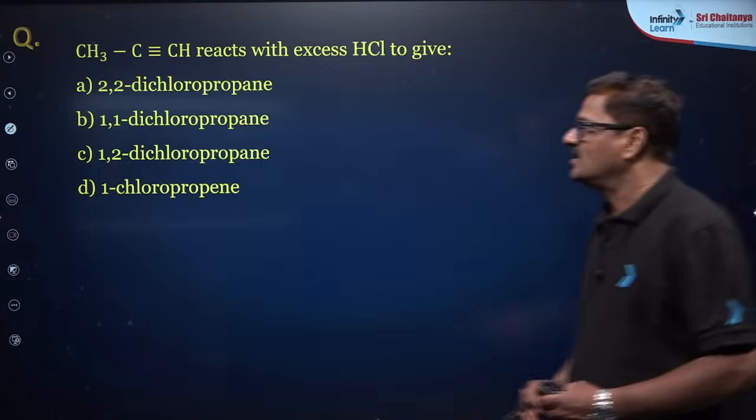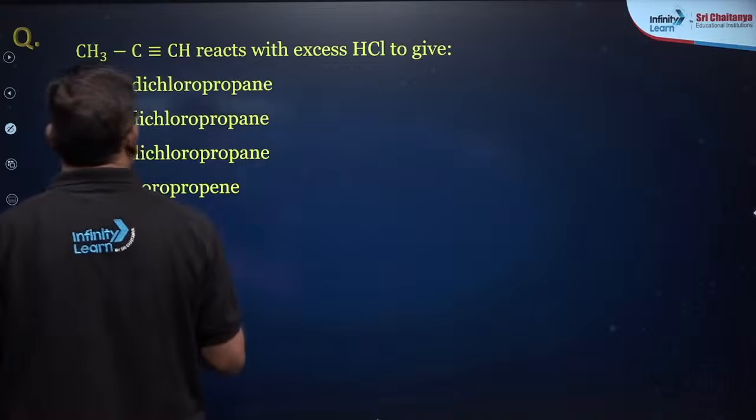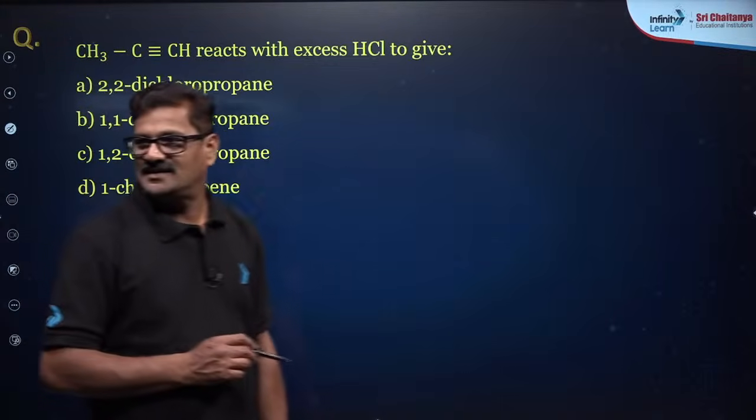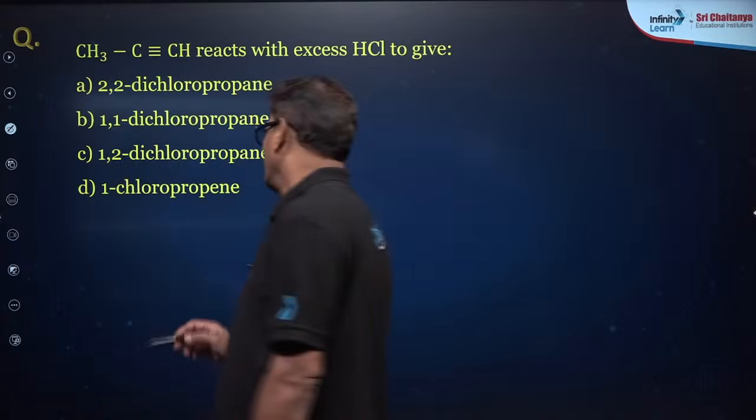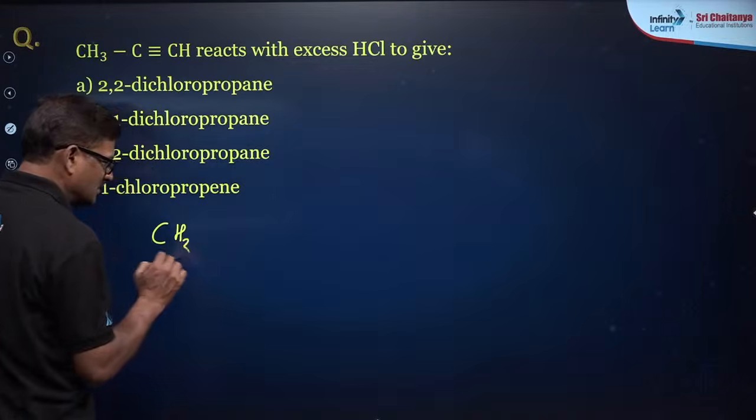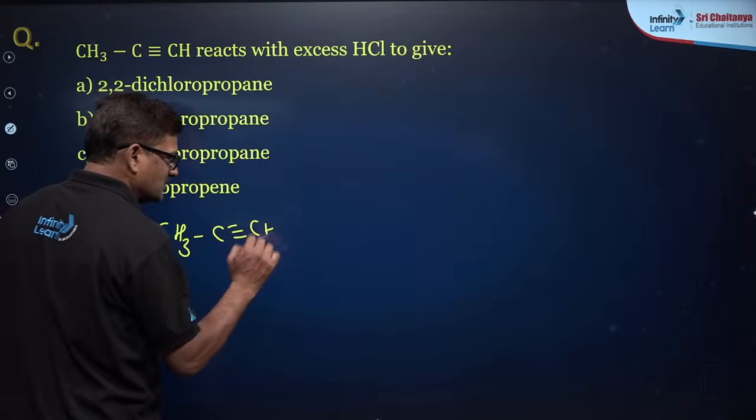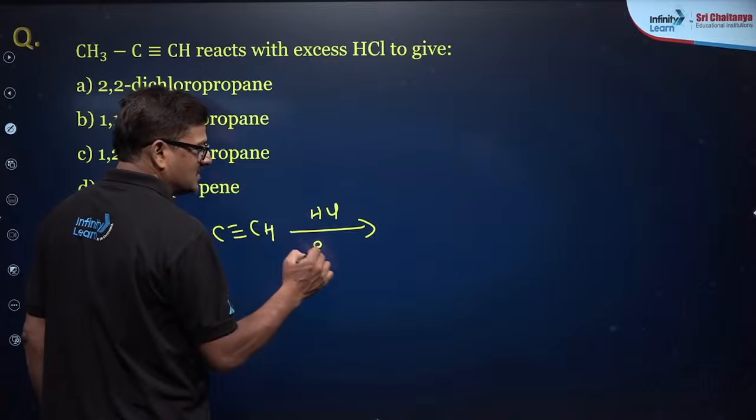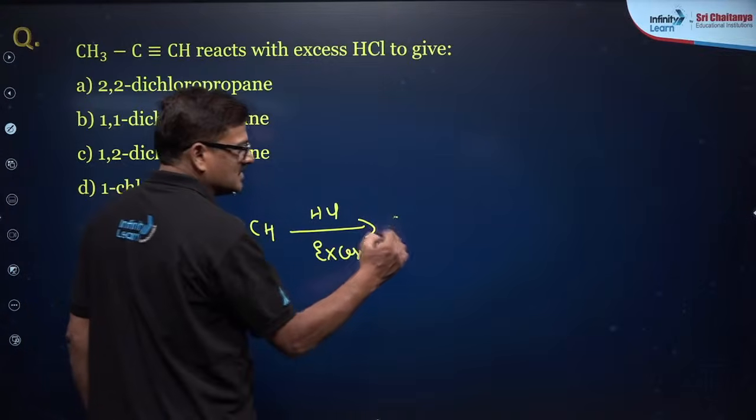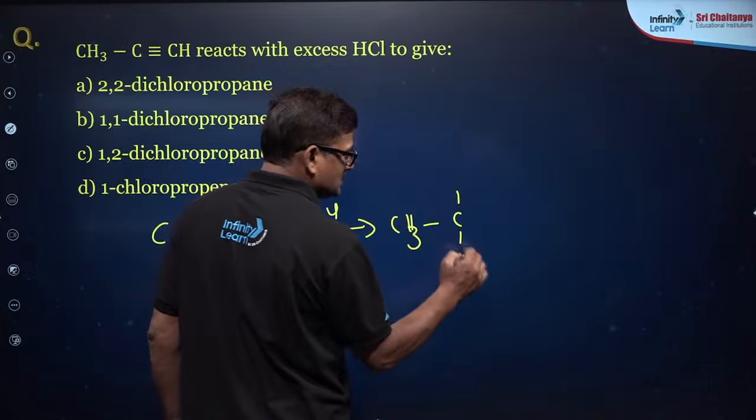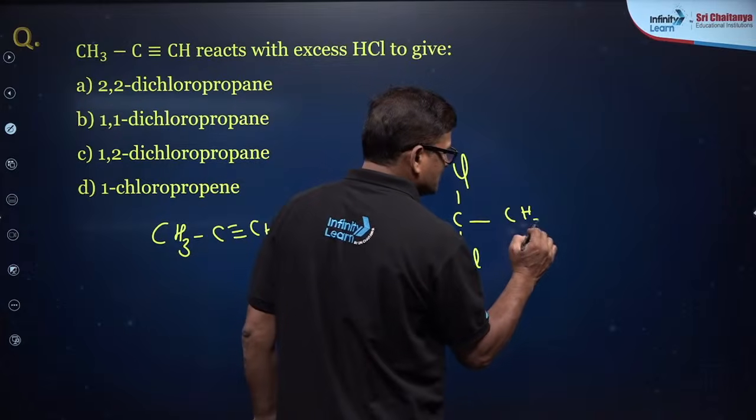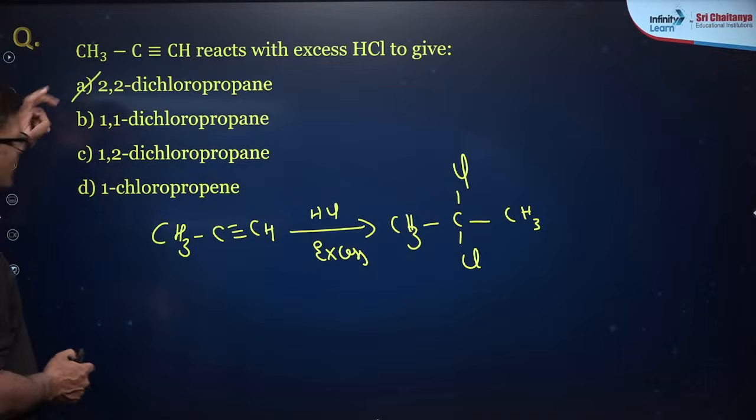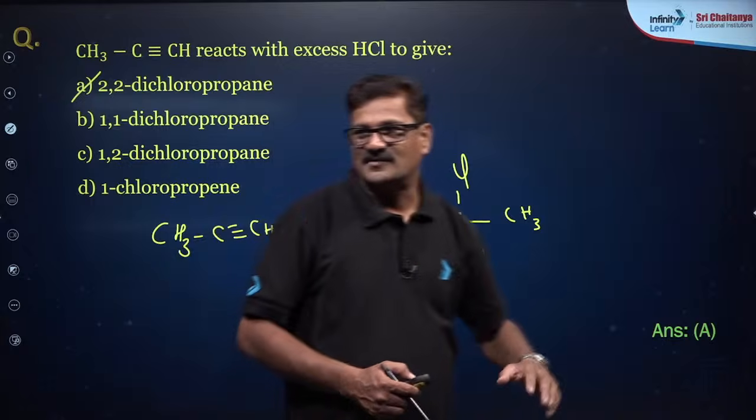This is propyne reacting with excess of HCl. So what is going to be the product? Propyne means CH3 C triple bond CH. Whenever it is treated with excess HCl, you are going to get CH3 C Cl Cl CH3. The product is 2,2-dichloropropane, and A is the answer for this question.